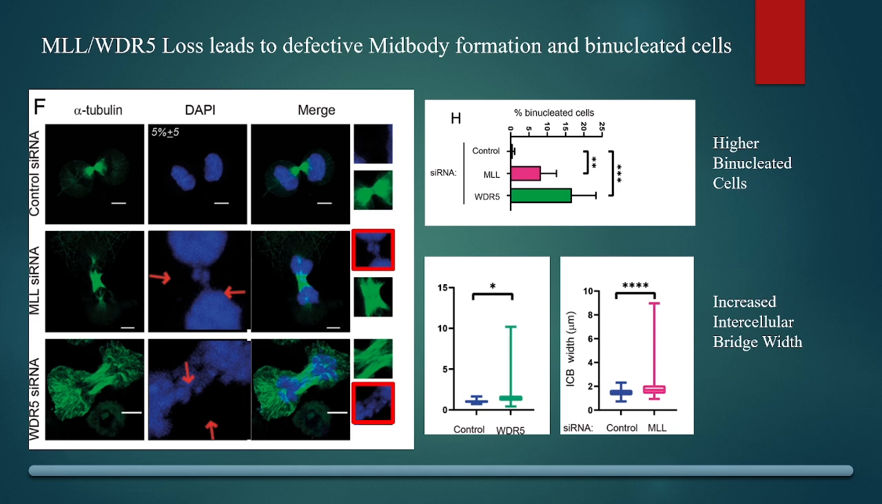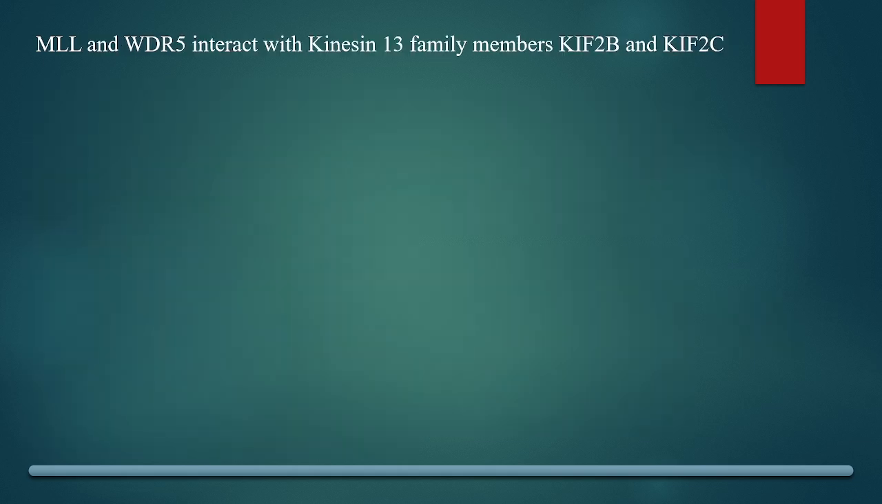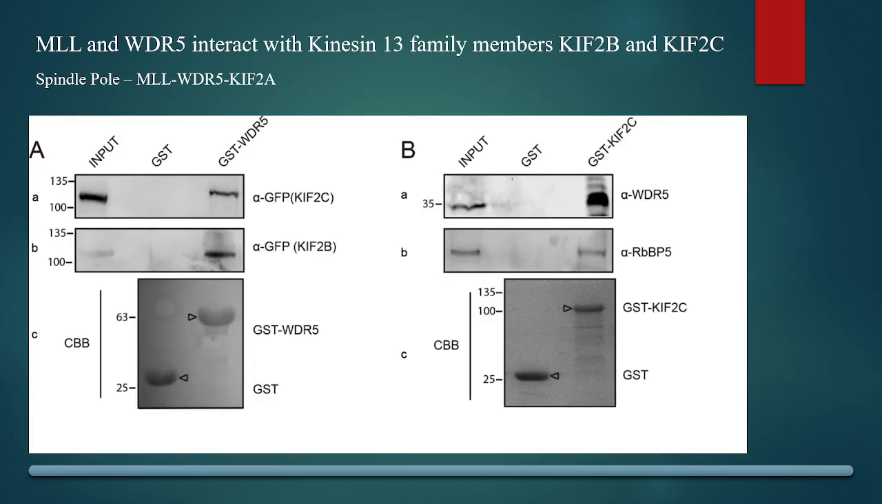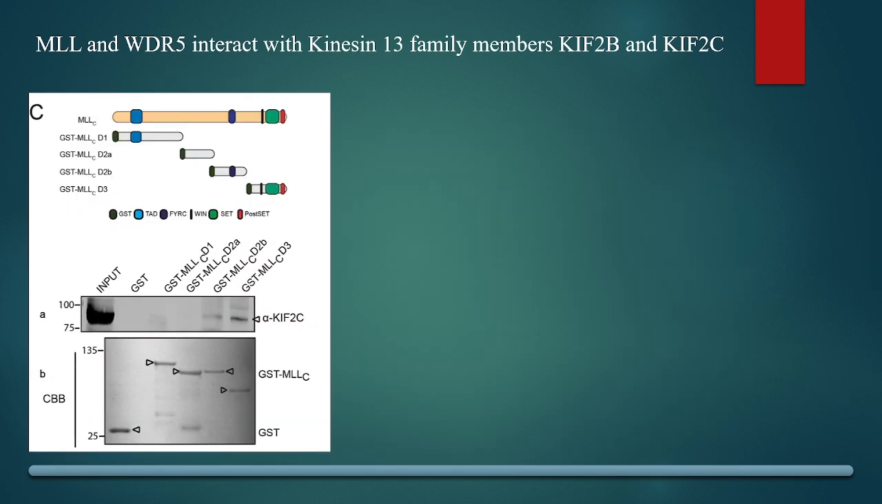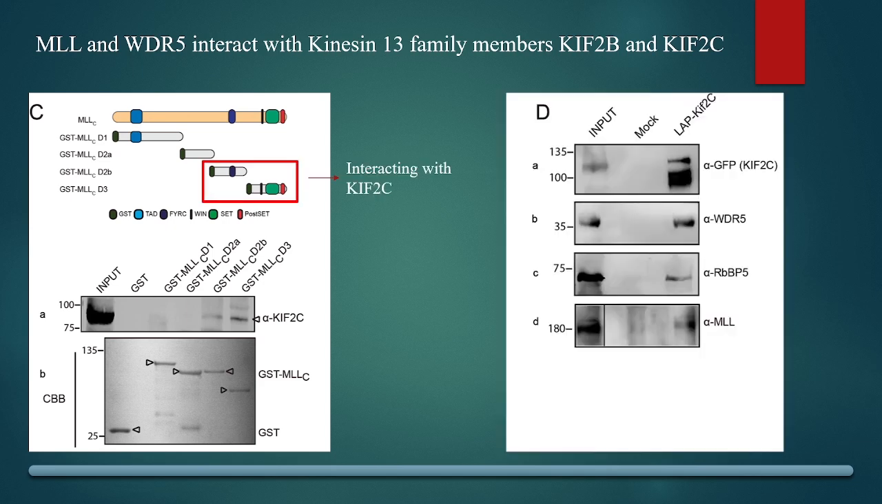However, MLL-WDR5 does not act in isolation. We have previously identified the MLL-WDR5 KIF2A connection on the spindle pole in our lab. We found that WDR5 was interacting with sibling members of KIF2A, KIF2B and KIF2C, which are known to localize to the midbody. Pull-down and reciprocal pull-down experiments utilizing GST-bound proteins verified this relationship. Additionally, we found that KIF2C could interact with MLL regions that contained the FYRC and Z domains. Similar results were also obtained using HeLa cell lines that expressed wild type KIF2B and KIF2C.